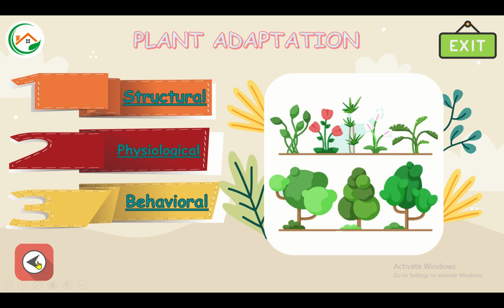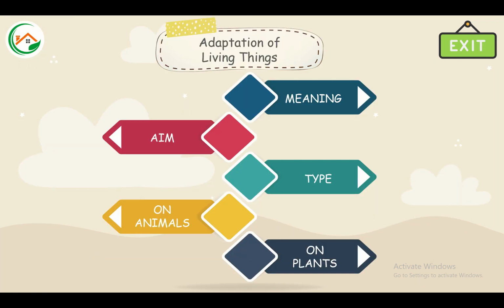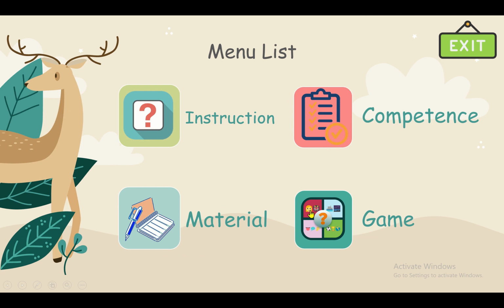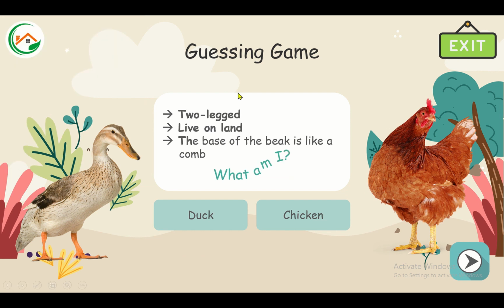Okay, now we have learned adaptation on animals and on plants. Okay, now we will do a game. There is a guessing game. I live on land. The base of my beak is like a comb. What am I?